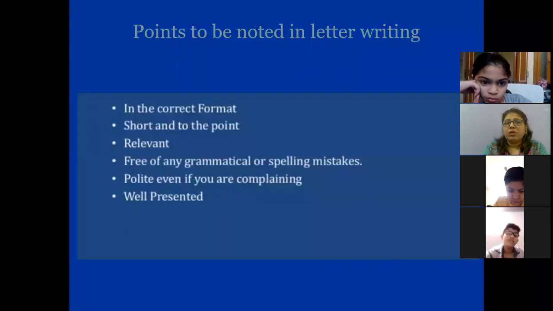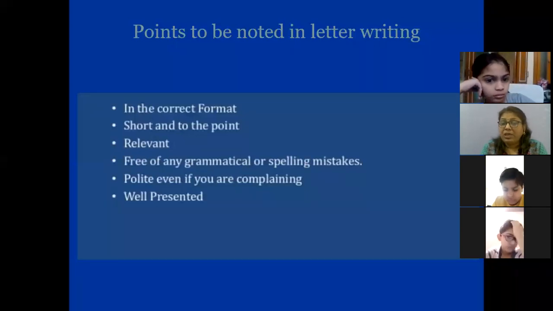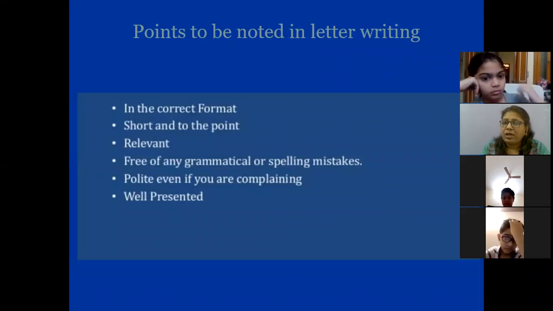Next comes, when you are writing a letter, what should be there in a letter? Okay, the letter should be in the correct format. It's not like you have started the letter and you are writing anything. As I told you, when you write an application to the principal, you have to be very particular in writing. Second point is that it should be short and to the point. If you are writing a formal letter, it should be short and to the point.